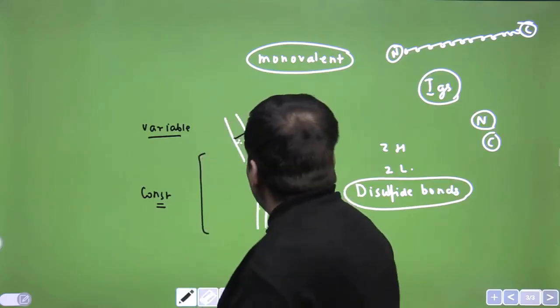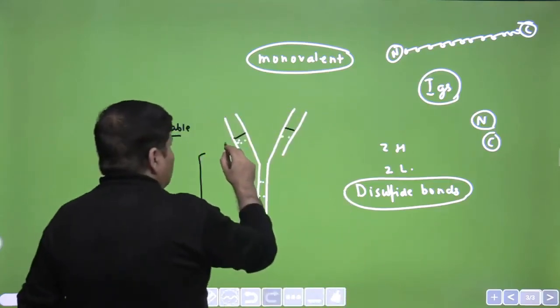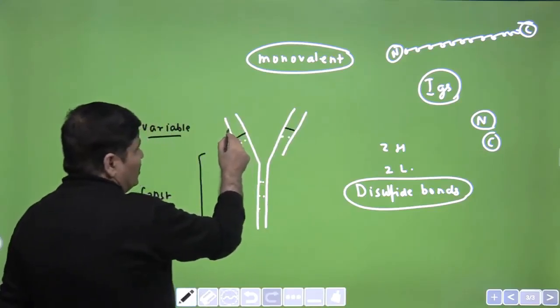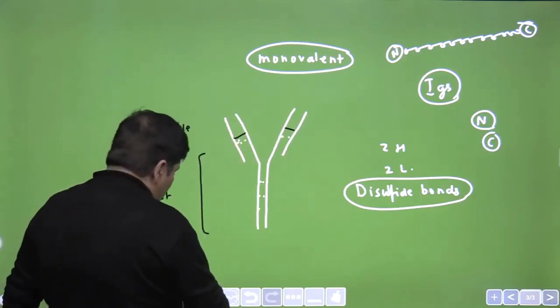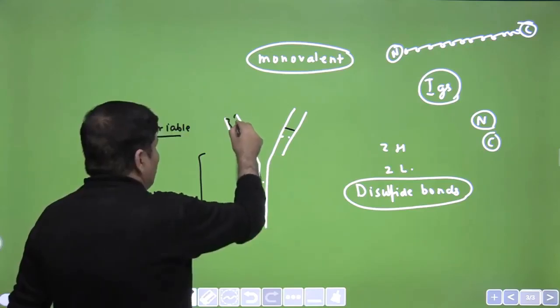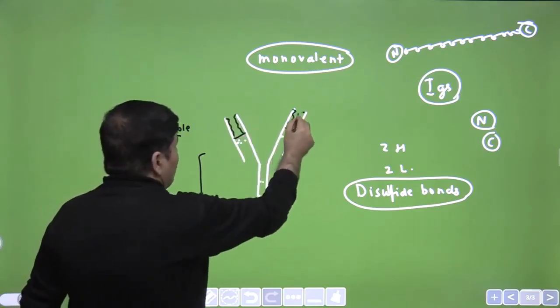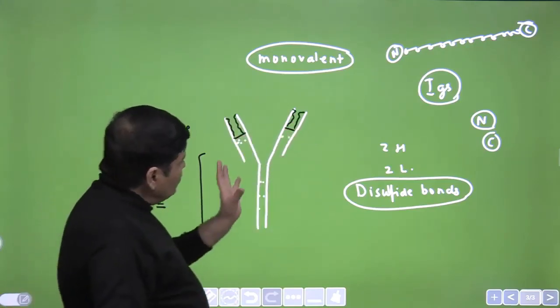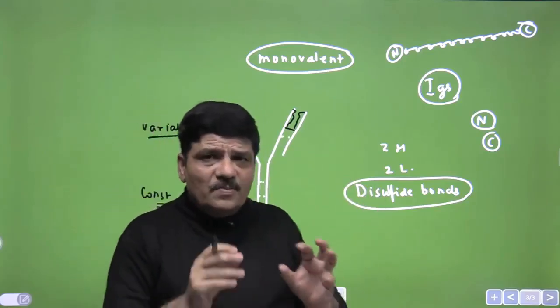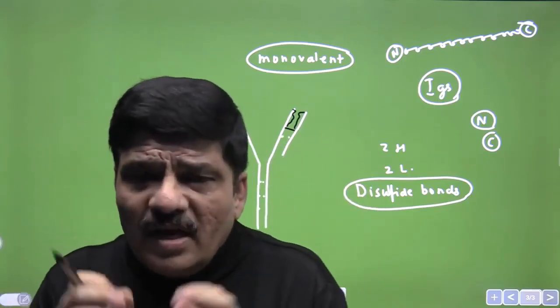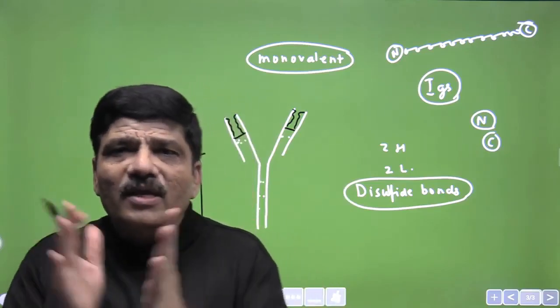Now present between the heavy and the light chain in this variable region is what is called the antigen binding site. This is where the antigen actually binds to the antibody molecule, and this is called clumping or agglutination.